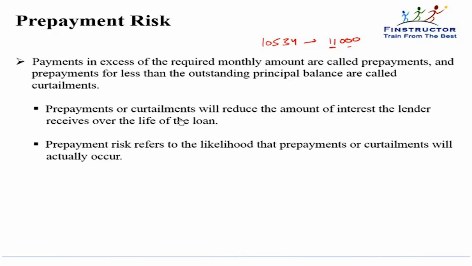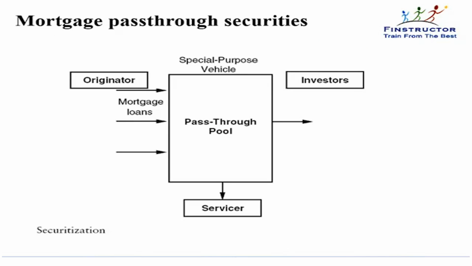Prepayments or curtailments will reduce the amount of interest the lender receives over the life of the loan as principal becomes lesser. Prepayment risk refers to the likelihood that prepayments or curtailments will actually occur or will keep occurring. The remainder of the chapter will focus a lot on this prepayment risk and see what are the various structures that can be created to get around this risk, or how this risk is reflected in the securities.